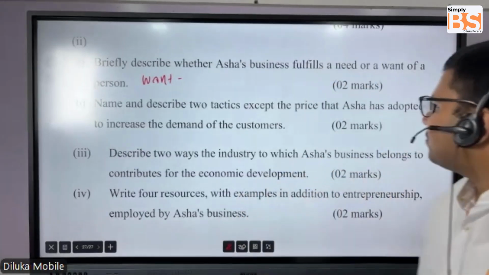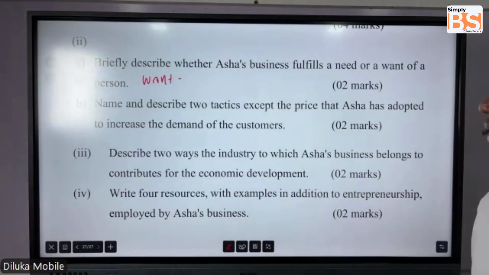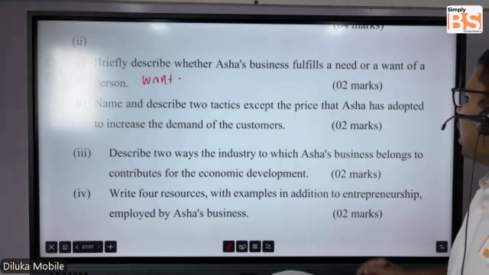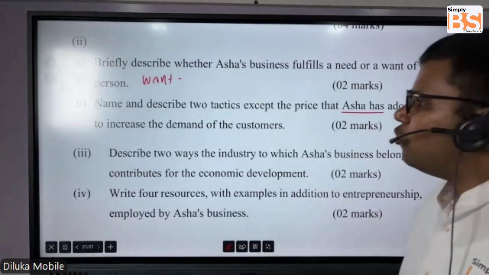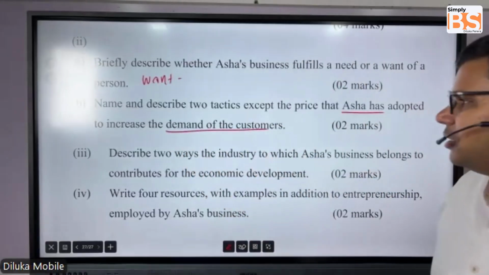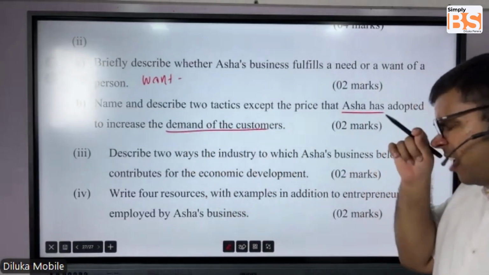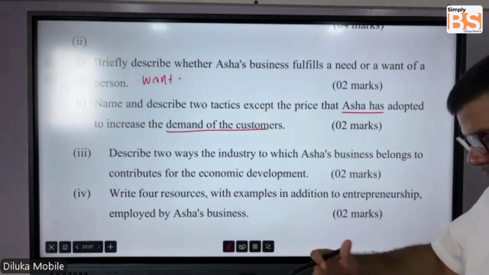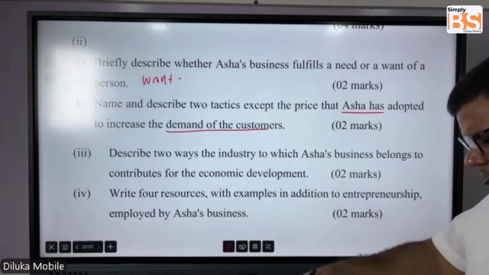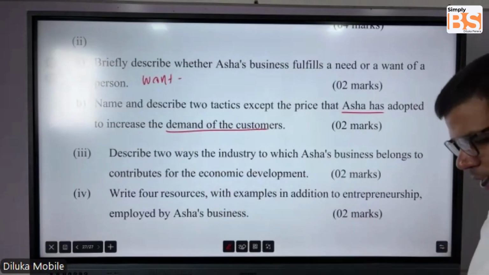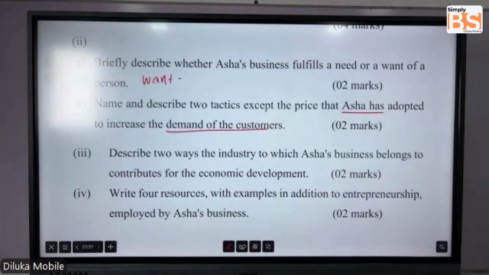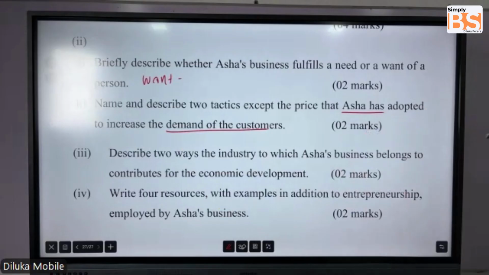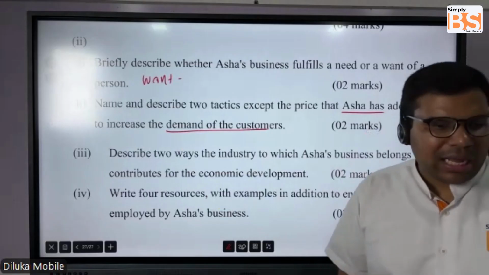Okay, next we are asking, name and describe two tactics, except the price, that Asha has adopted to increase the demand of the customers. Apart from the price, what are the different types of tactics Asha has used to increase the demand of the customers?